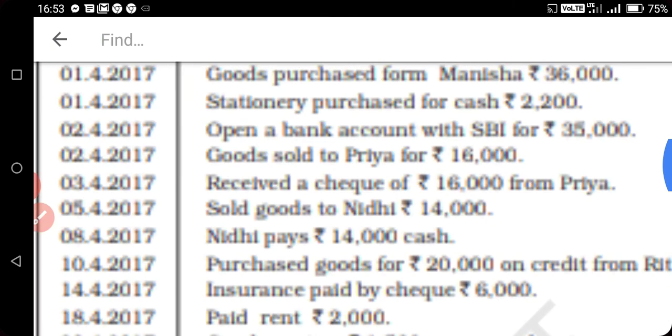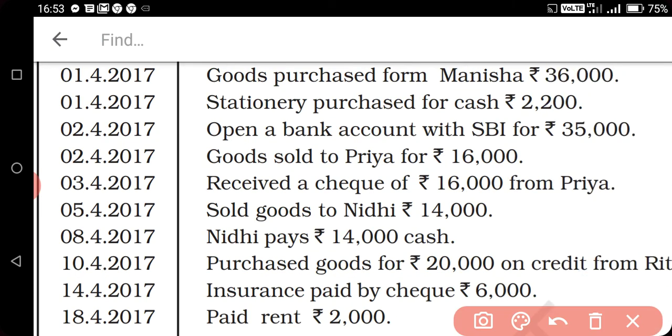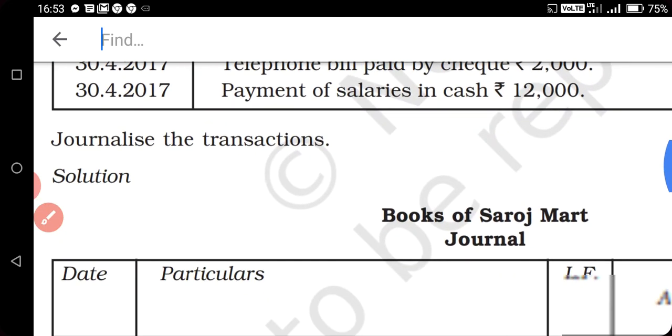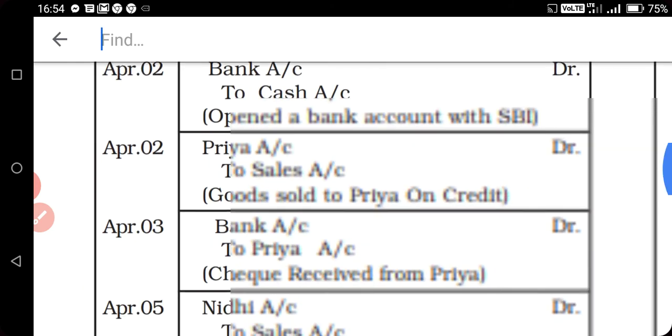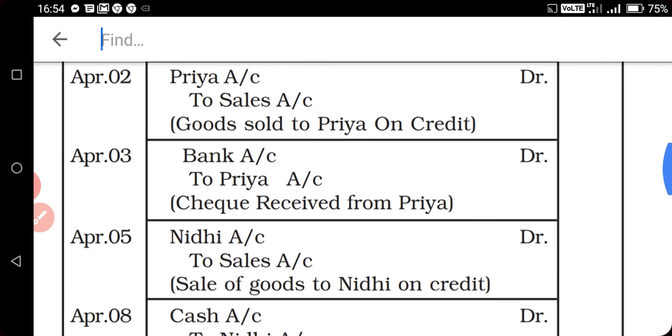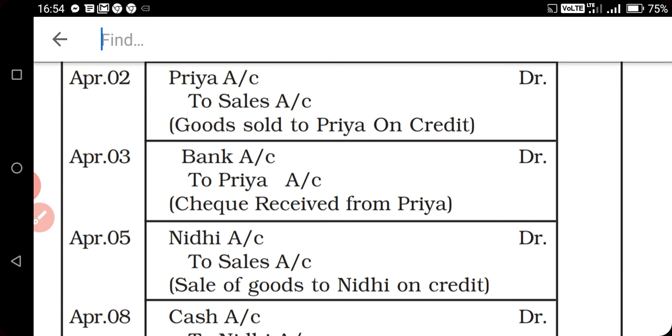Receive, I underline, receive a check of rupees 16,000 from Priya. So let's do the entry. Entry will be bank account debit to Priya. So we are receiving a check, our bank balance will be increased. So bank account debit to Priya.